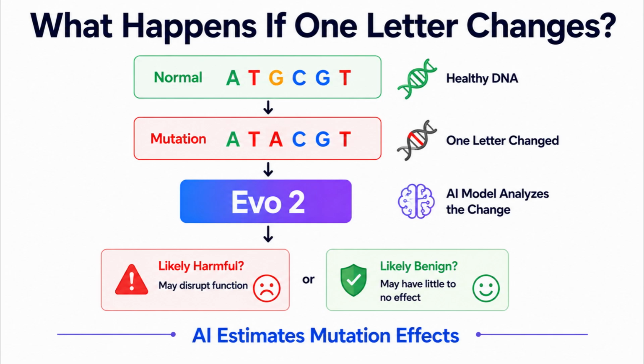EVO2 evaluates sequence changes and estimates whether they are likely to affect biological function. This capability could help researchers prioritize variants for further experimental study.